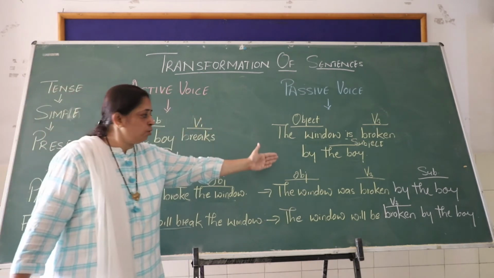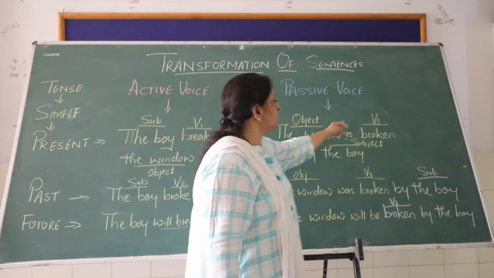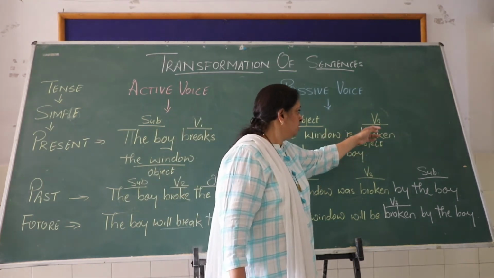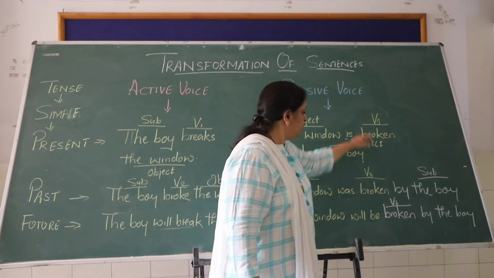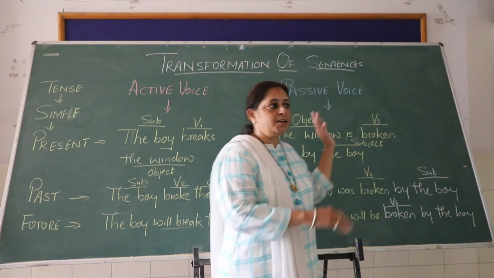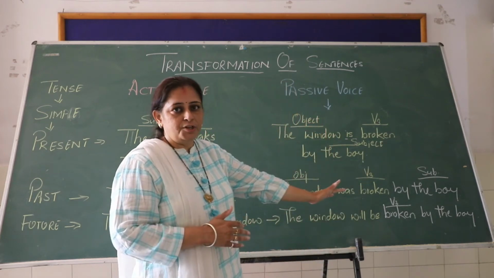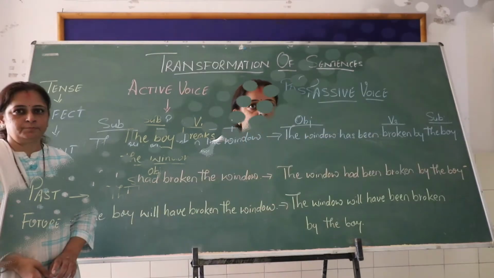But when you go for the passive voice, in all the three tenses, the verb is the same. There is no change in the verb, whether it is present tense, past tense or future tense. The verb is always in the V3 form. So you have to keep this in mind, that whenever active voice is changed into passive voice, the verb will always be written in the V3 form.